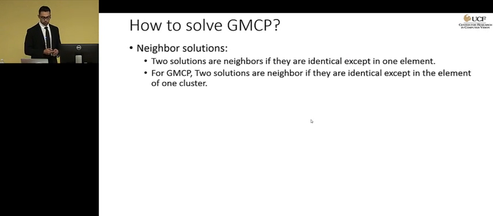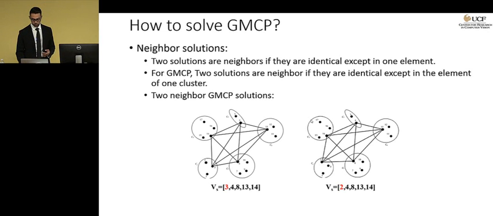In GMCP, two solutions are neighbors if they're identical except in one element of one cluster. For example, here you can see two neighbor solutions for GMCP. You can see that the nodes in all the clusters are the same except the nodes in the first cluster. So these are two neighbor solutions.